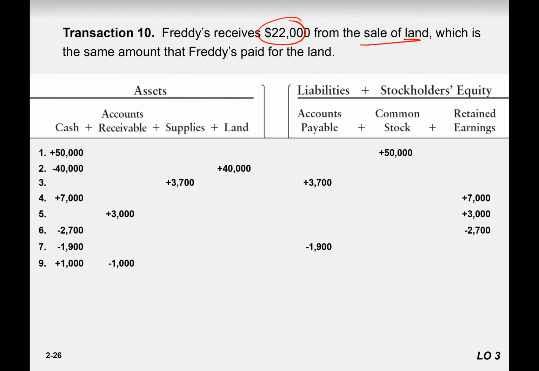Land decreases. You receive the amount, so cash increases, land decreases. He basically sold the land. I can also mention sale of land.